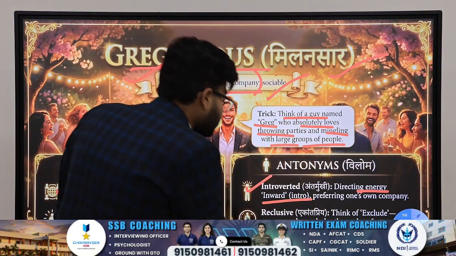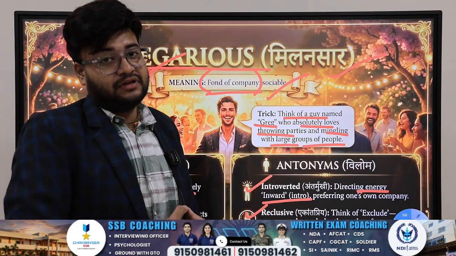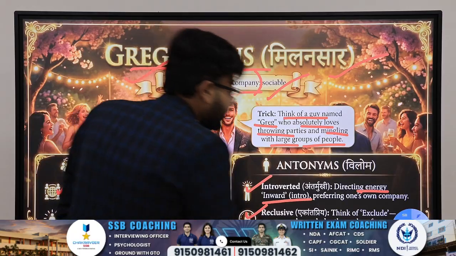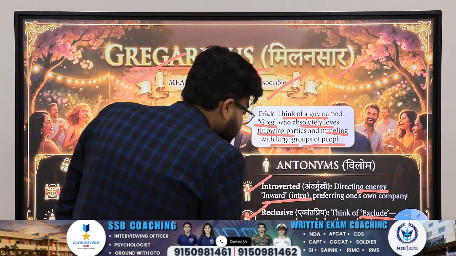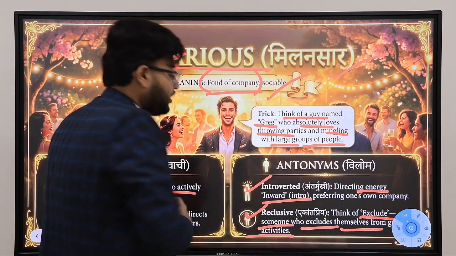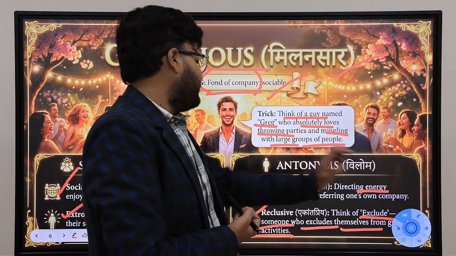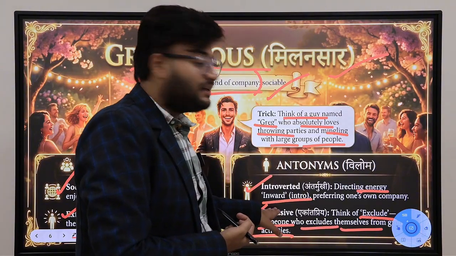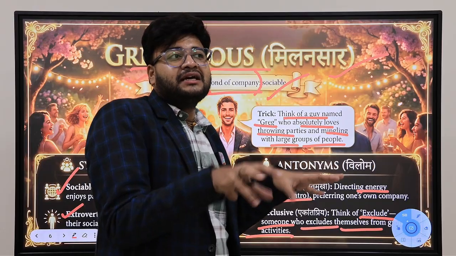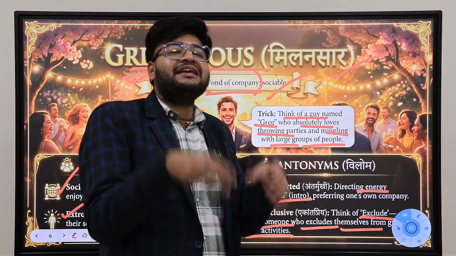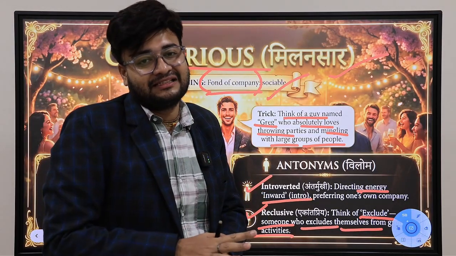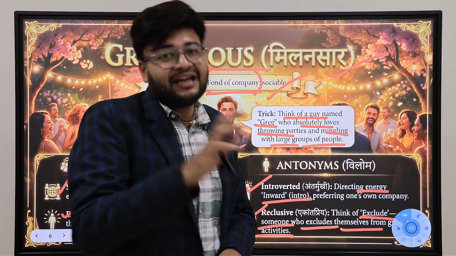Now, reclusive. Reclusive is a very important word. How to remember this tough word, sir? Now, think of exclude. Someone who excludes themselves from going out or doing any group activities. Reclusive, try to remember it like exclude. If a person excludes himself from any kind of group activity, that means he is a reclusive kind of person.